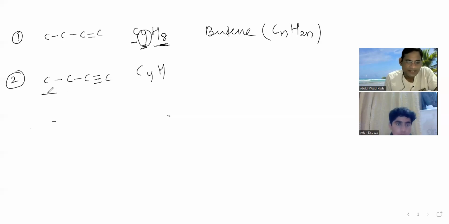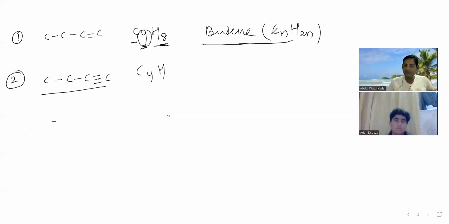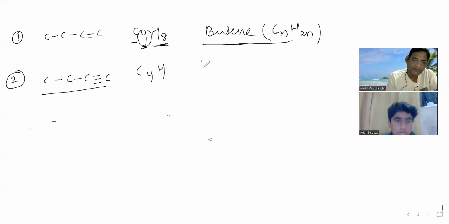Now see this second example. Can you complete it like the first example? It's three bonds, right? Butyne. Yes, very good. And what will be its formula? 1, 2, 3, 4, 5, 6.